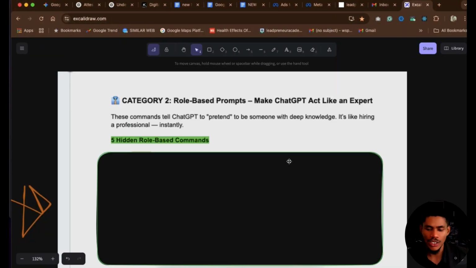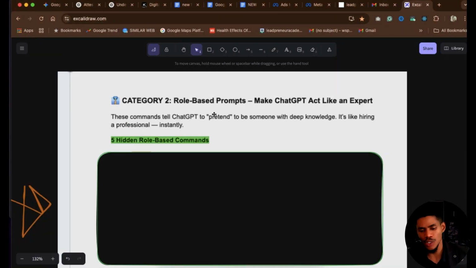But step number 2 actually makes ChatGPT wear a hat, right? We are talking about giving ChatGPT a role. You want to tell ChatGPT, you are a doctor, you are an expert in this, you are a coach in this. You want to give ChatGPT a hat to wear so that every response will be even more solid than just having a general prompt. And that is what we call category number 2.